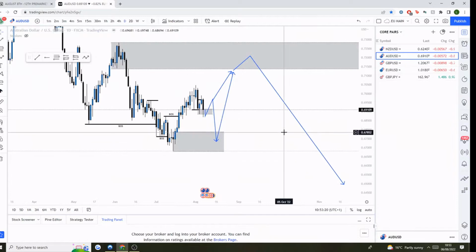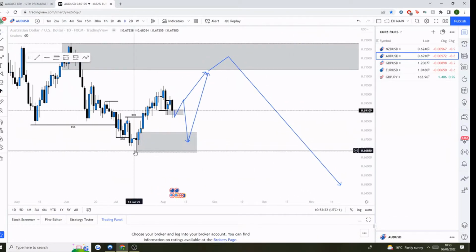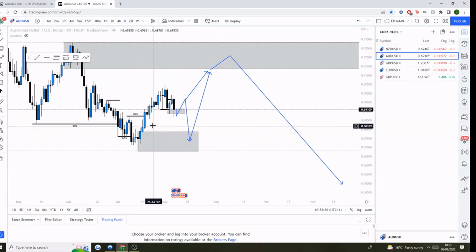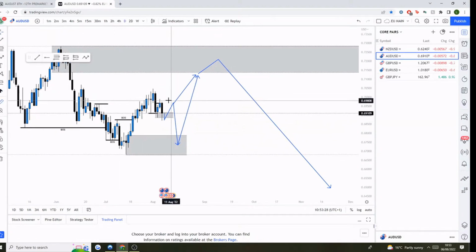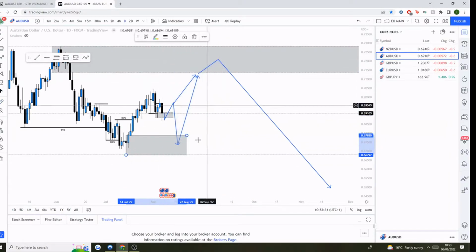Now looking at the daily, what we've essentially had is this bullish move here that's left behind this order block down here. So for me now on AUD, what I'm expecting is for price to just retrace down into this order block, and then we'll see that bullish price action coming out of there.